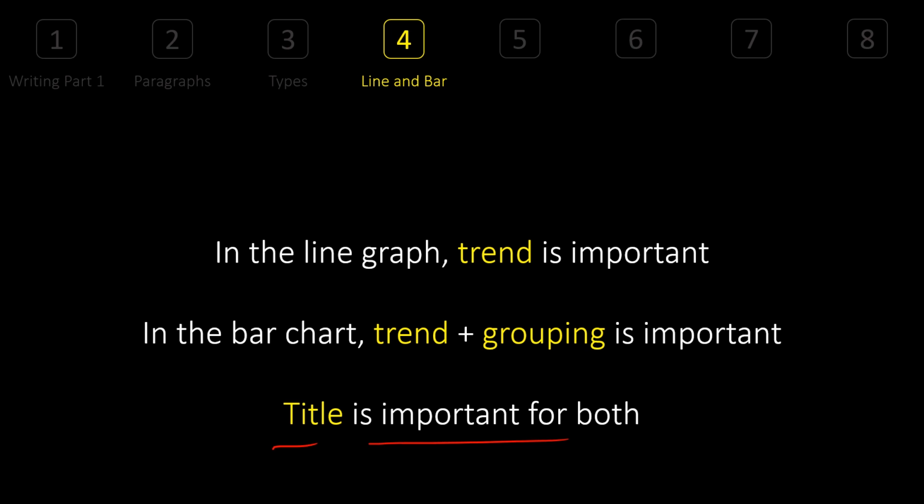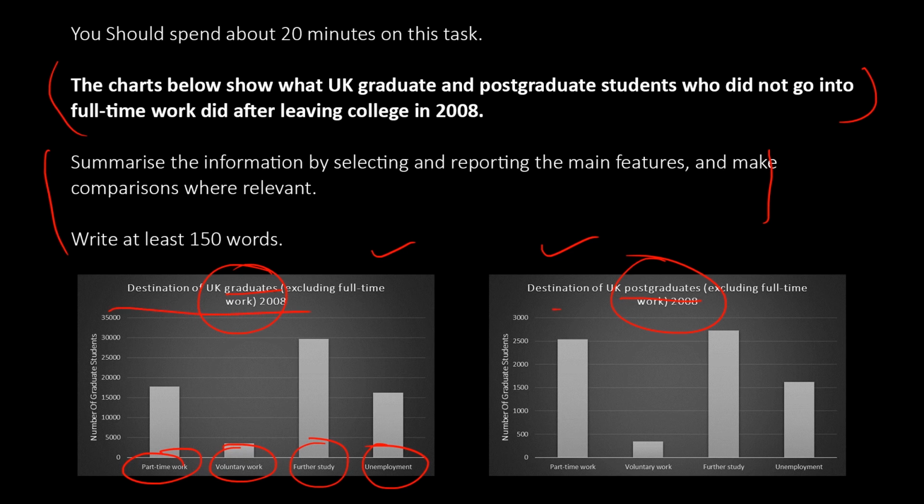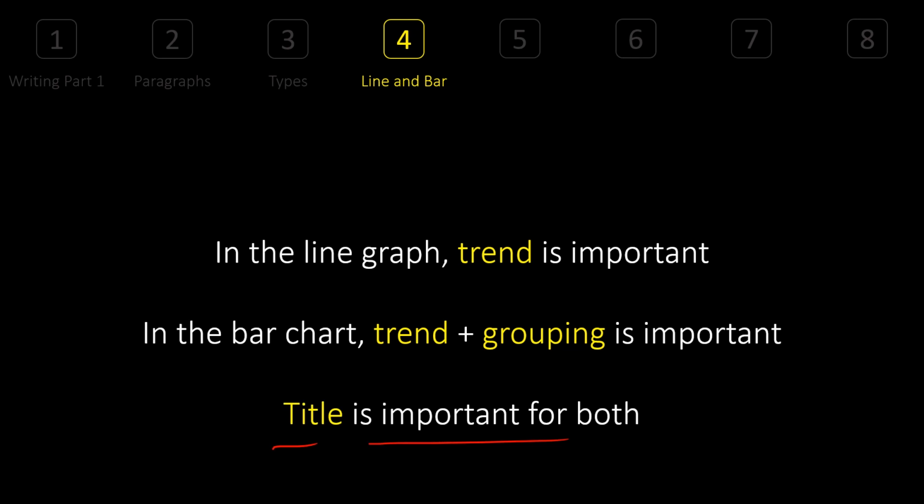Last but not the least, title is always important in both. It gives the information about the graph. Now if you look here, this is the title of a graph. This is the title of a graph. This gives the information, most of it through titles. Here the x-axis and y-axis information gives us information as well. So you got my point. What is this title and how trends and grouping is different?